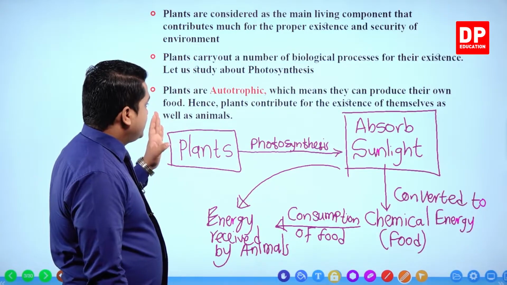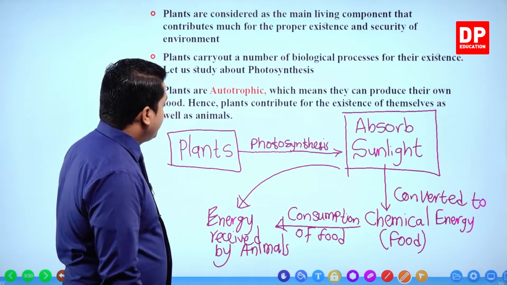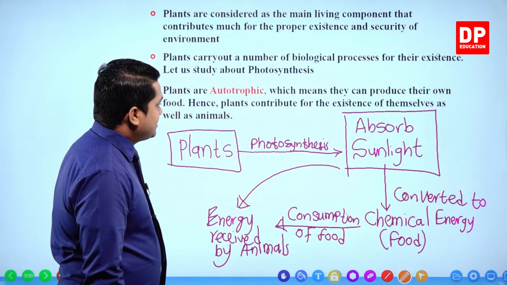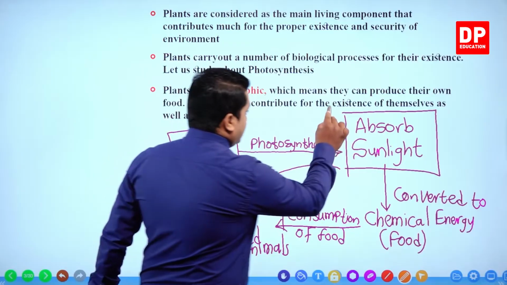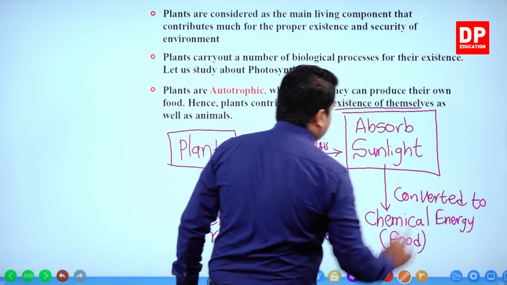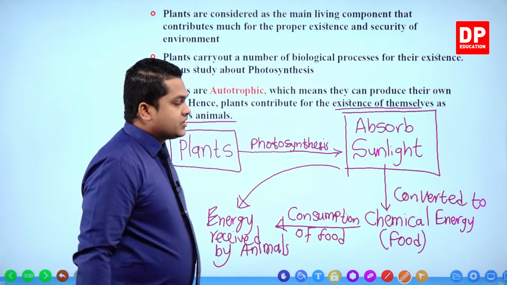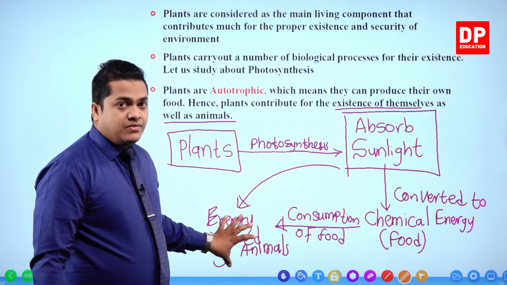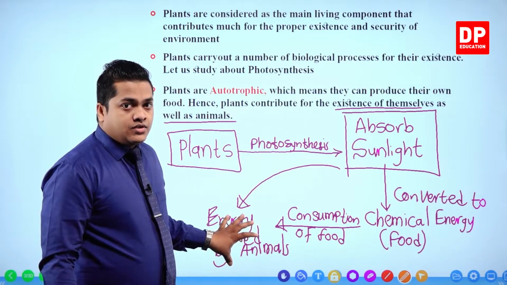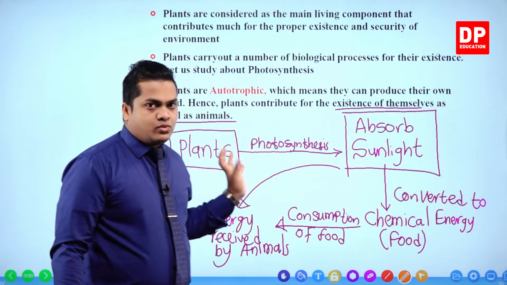So my dear children, it is given that plants are autotrophic, which means they can produce their own food. Hence, plants contribute to the existence of themselves as well as the animals. So that's why I told you that without plants, there are no animals, right? They help themselves plus us as well.